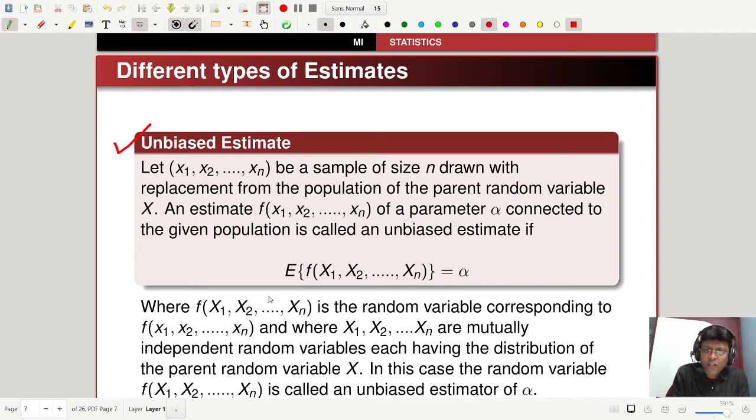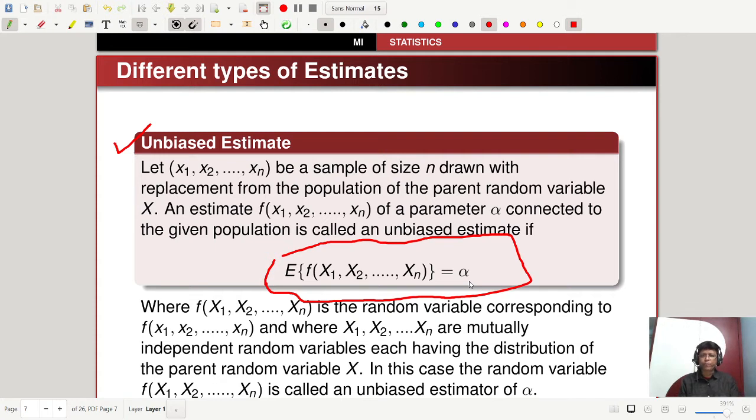Let x1, x2, xn be a sample of size n drawn with replacement from the population of the parent random variable X. An estimate f of x1, x2, xn of a parameter alpha connected to the given population is called an unbiased estimate if the expectation of f of x1, x2, xn, that is the function of x1, x2, xn, will be alpha.